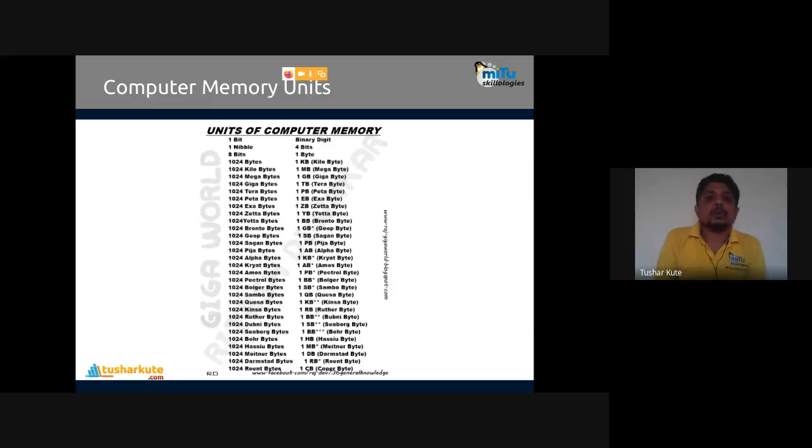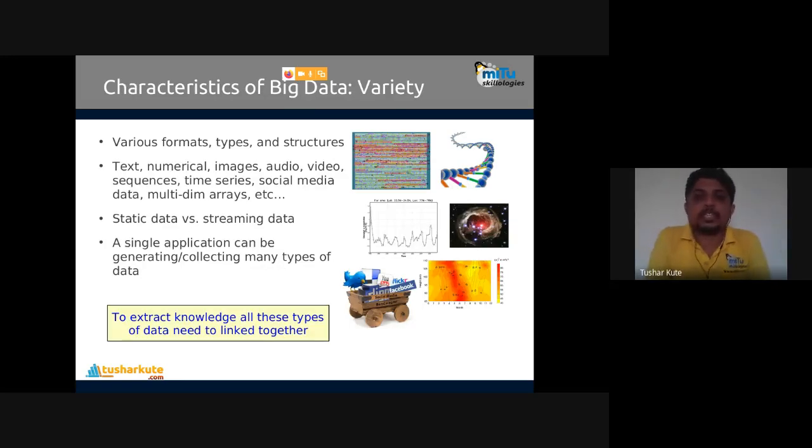Now, the second characteristic is variety: various formats, types and structures. Check everything that you can see in the diagram here. How can I store the DNA structure in computer memory? You might know that about a year ago NASA took the photo of a black hole. They stored that data and used data analytics packages. The photo is available online on their site. Check it out. That's how the data is stored.